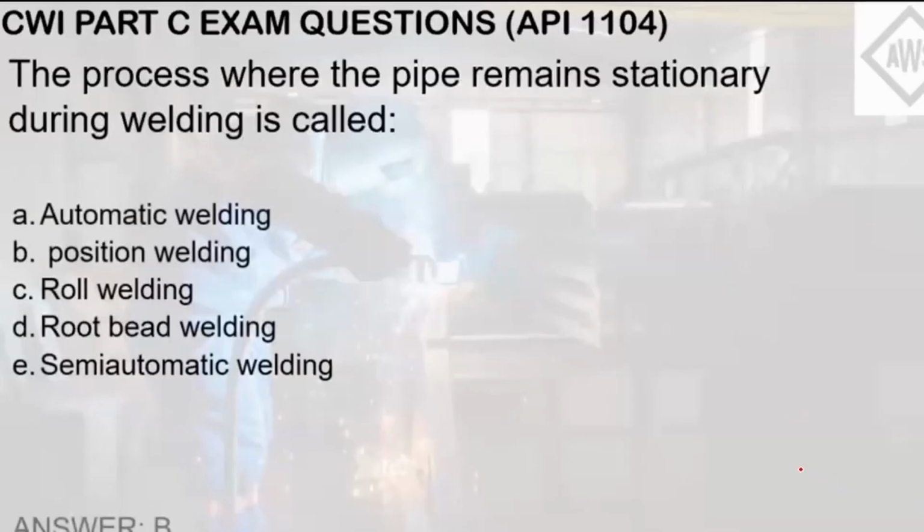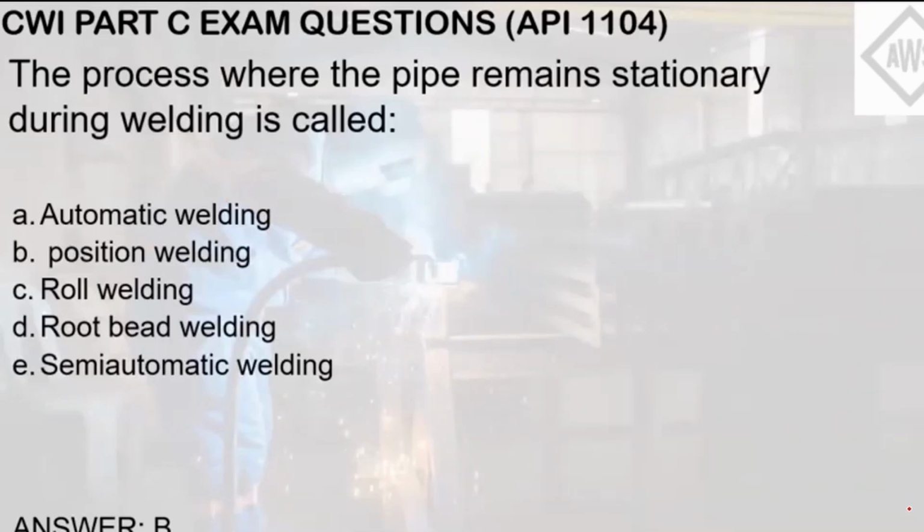So the answer here is letter B, position welding. Roll welding is the opposite of position welding, where the pipe is being rolled while the welding is being done. Automatic and semi-automatic welding refer to the SAW process and the GMAW process respectively. So automatic welding is for SAW and semi-automatic is for GMAW, because of the wire feed and the other parameters that can be controlled automatically by the machine.